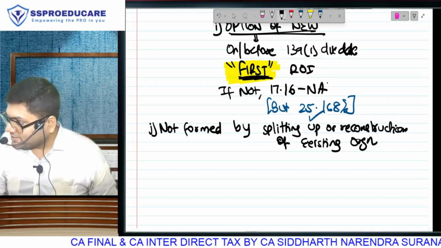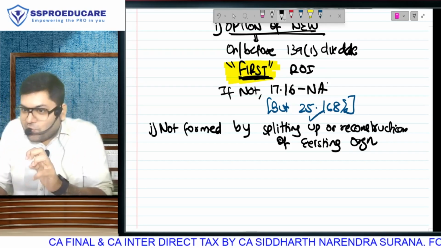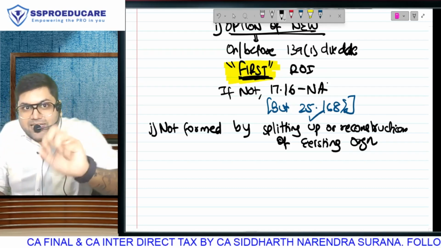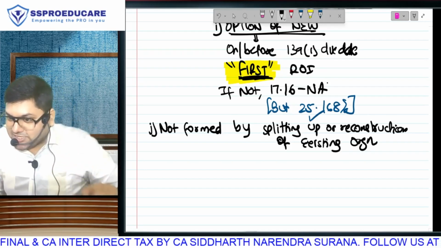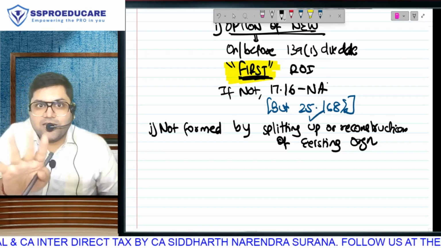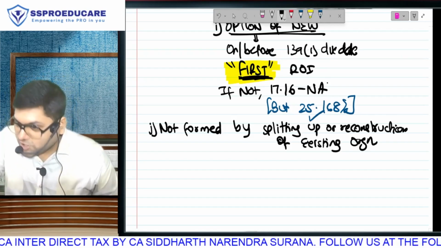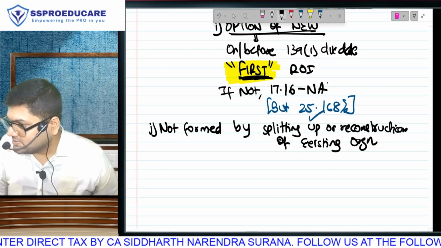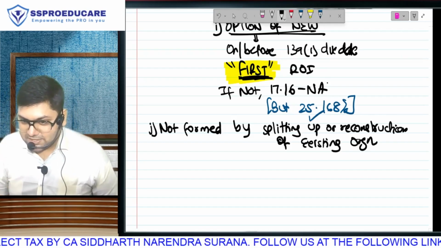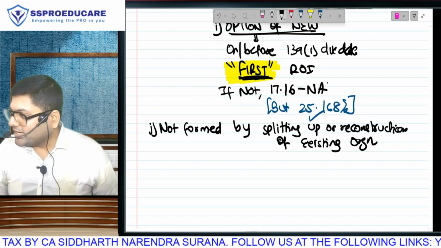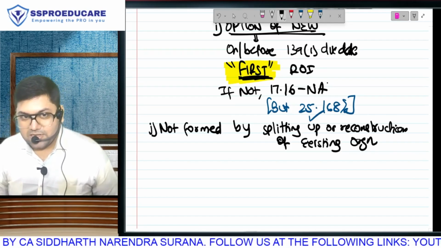Same condition. क्या होगा? You are doing business in a normal area. Your neighboring area is declared as SEZ. So what to do? Sell this office and buy office in SEZ and do the same business. So benefit is not allowed. Same condition, not splitting up or reconstruction of existing business. 35AD, investment linked deduction. Same condition, not splitting up or reconstruction of any existing business.